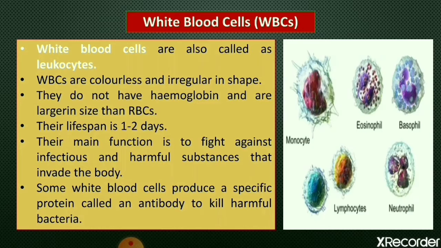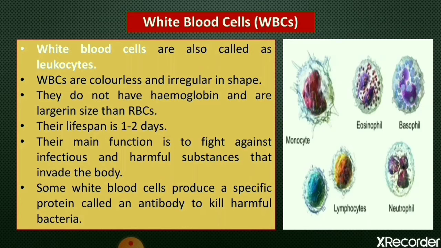So WBCs means white blood cells. They fight infection and protect us from diseases. This is because WBCs help to fight against germs which may enter our bodies, and they cause infections or diseases. So some white cells can eat up the germs like bacteria or other germs which can cause infections or various diseases.